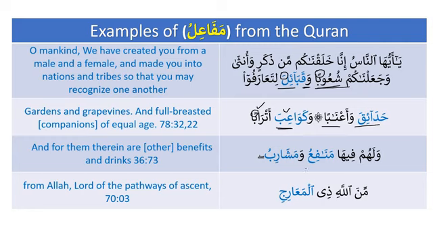وَلَهُمْ فِيهَا مَنَافِعُ وَمَشَارِبُ. From the Quran again, مَنَافِعُ وَمَشَارِبُ. It's not مَنَافِعٌ وَمَشَارِبٌ. Why? Because it is on the pattern of مَفَاعِلُ. However, please, now you need to be ready for this, that whenever we have al with the pattern of mafa'ilu, then it will accept kasra. It will accept kasra. For example, min Allahi dhil ma'arij. Ma'ariju, as we know that ma'ariju is on the pattern of mafa'ilu. Mafa'ilu, ma'ariju. However, now we can see that it accepts kasra.